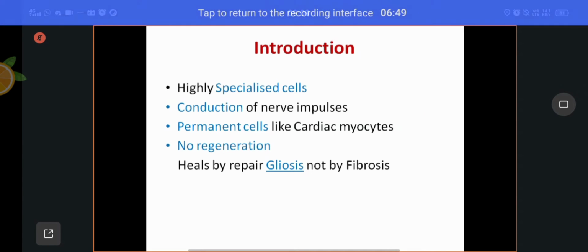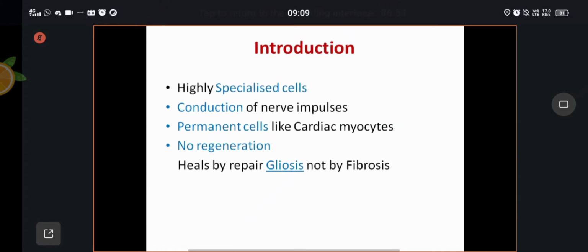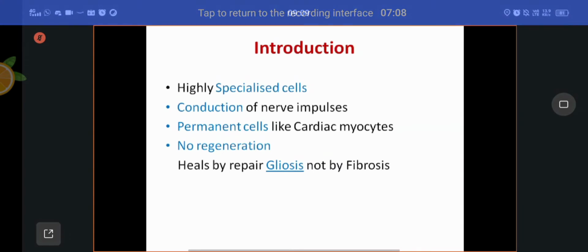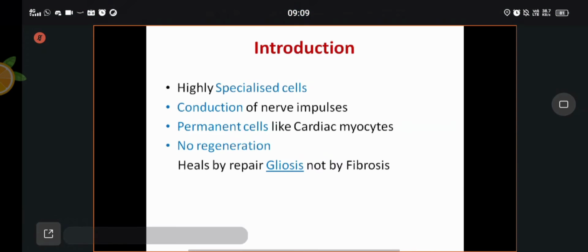The third variety is permanent cells. The number is fixed after birth. Whatever happens, once these cells are damaged, the remaining cells will not divide. There will not be any replacement of dead cells. Two types of cells come under this category: cardiac myocytes, cells of the cardiac muscle of the heart, and neurons. This is very, very important.